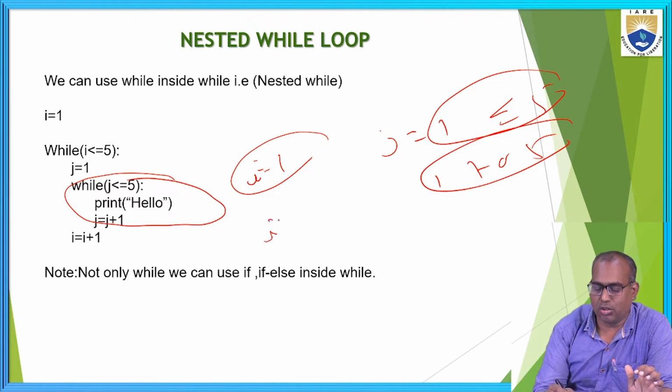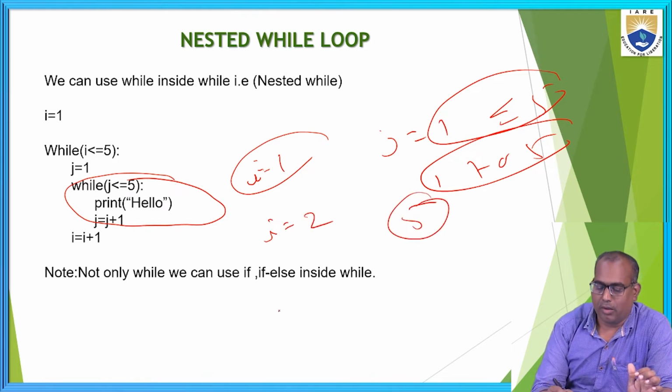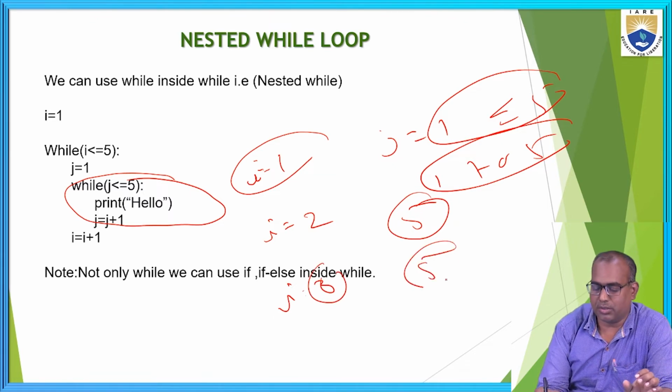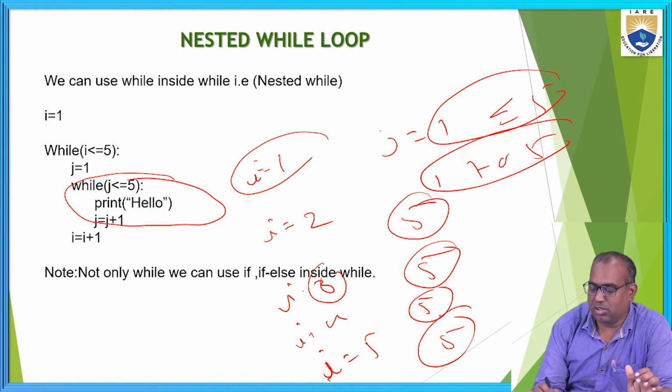When I value is 2, again it executes 5 times. When I value is 3, again the inner loop executes 5 times. When I value is 4, again it executes 5 times. When I value is 5, the inner loop executes 5 times.